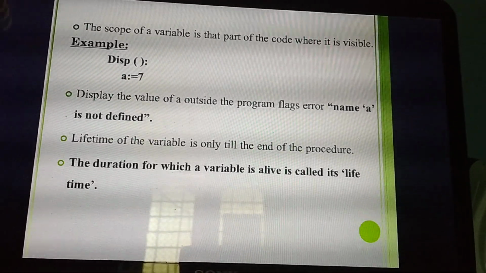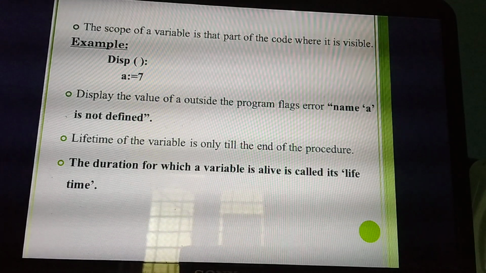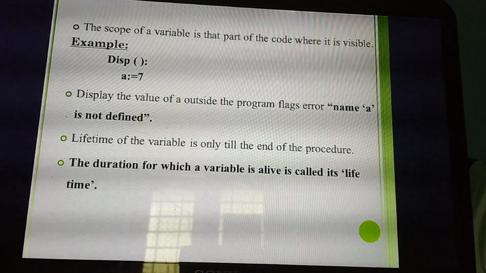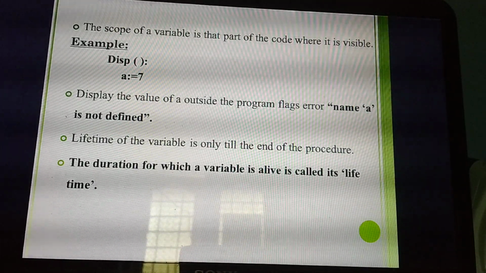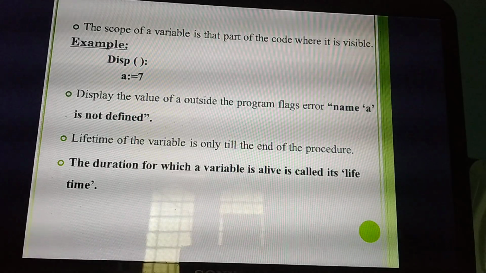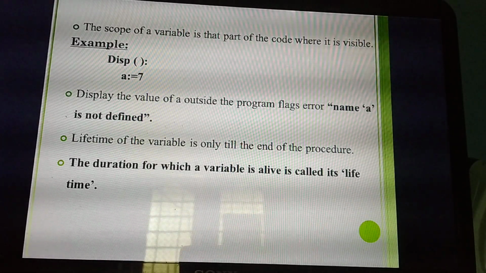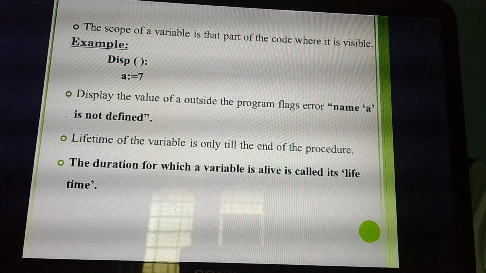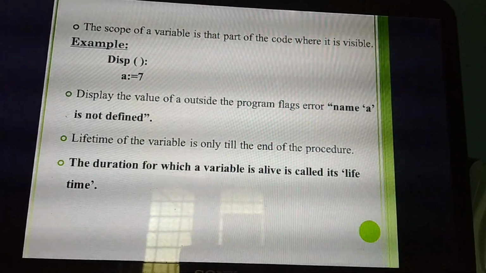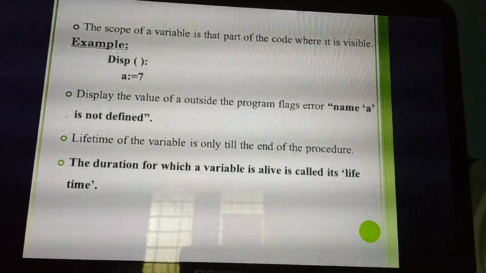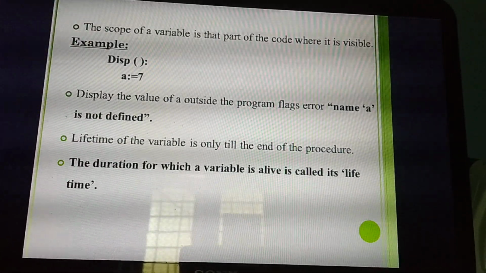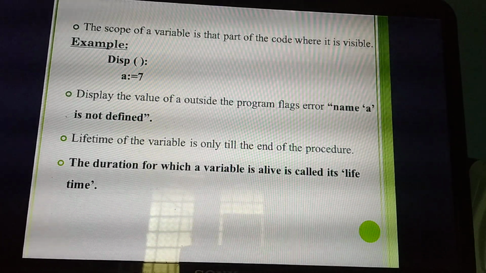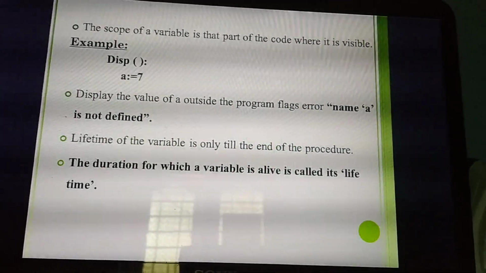Inside that I have given what? A equal to 7. Am I printing this value? No. So, if you run this program, what will you get? Will you get an error or will you get the output? Think and say. Surely you will get an error. Why? Have I initialized the variable inside the function? No. Without initializing the variable, I have run the program.